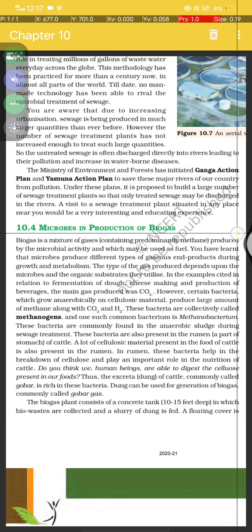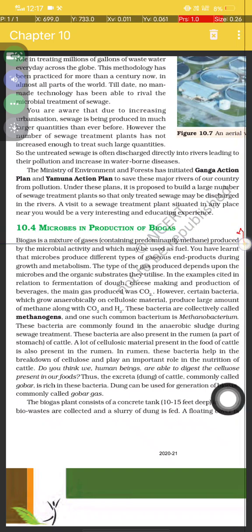Now, microbes in production of biogas. Biogas is a mixture of gases containing predominantly methane and produced by microbial activity, which may be used as fuel. You have learned that microbes produce different types of gaseous end products during growth and metabolism. The type of biogas produced depends upon the microbes and the organic substance they utilize.